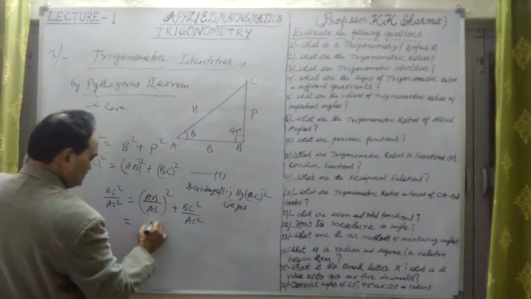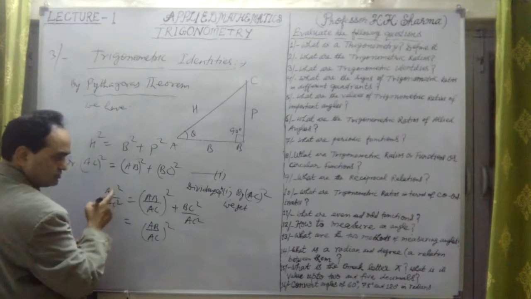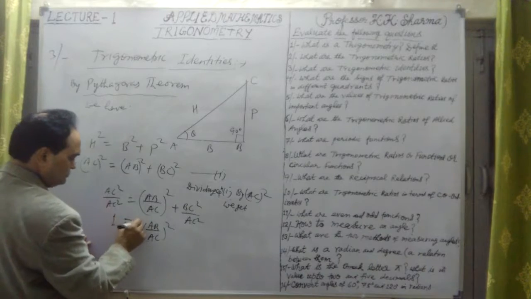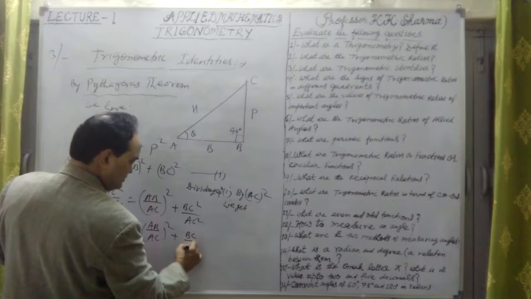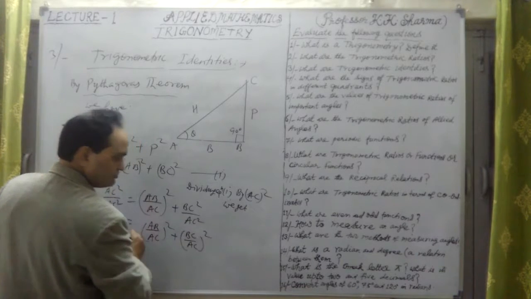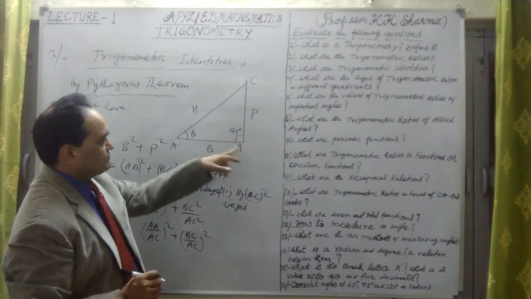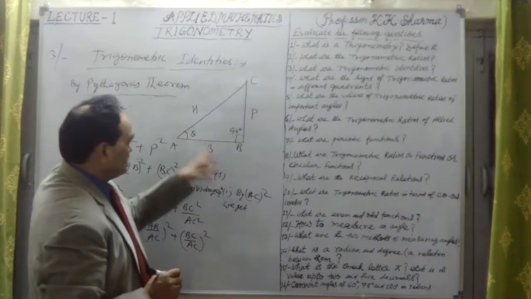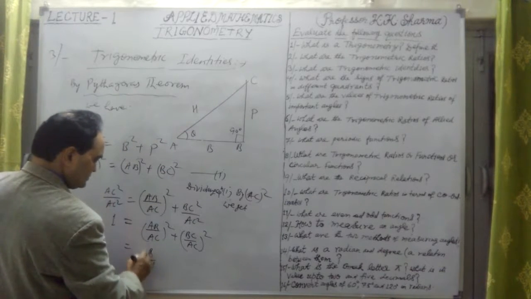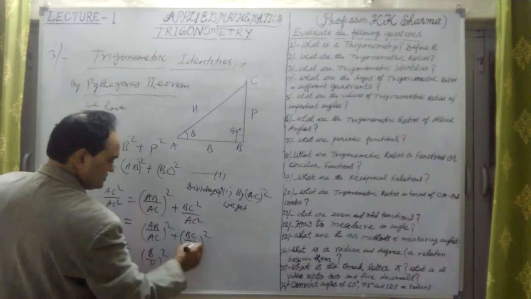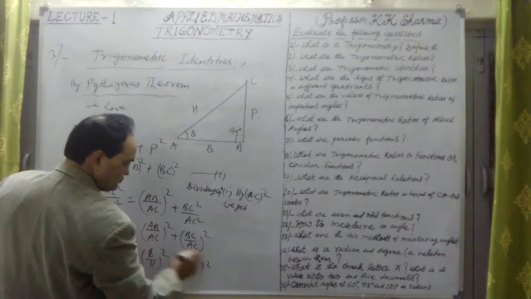Let me write it as AB upon AC whole square plus BC upon AC whole square. Here AC square upon AC square is 1. What is AB upon AC? Here AB is base, AC is H. This is B upon H whole square. Now BC is P, so P upon H whole square.